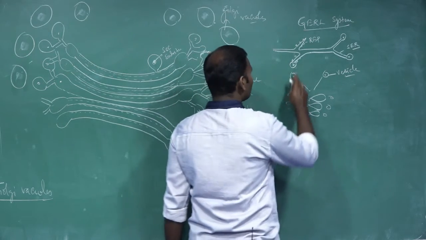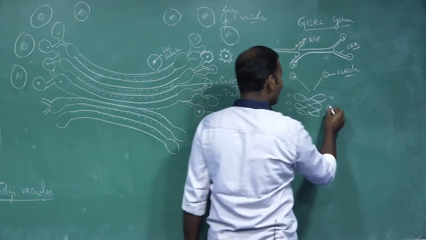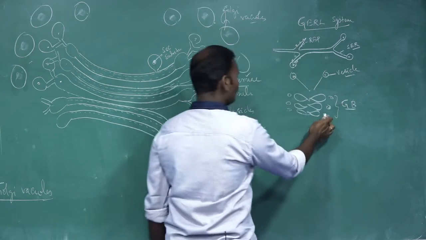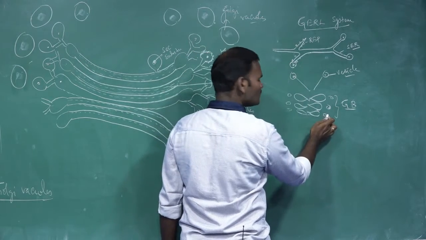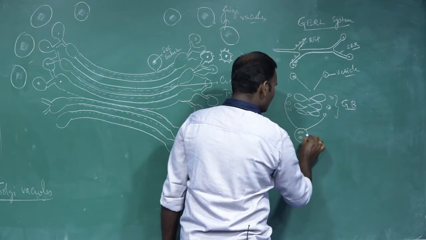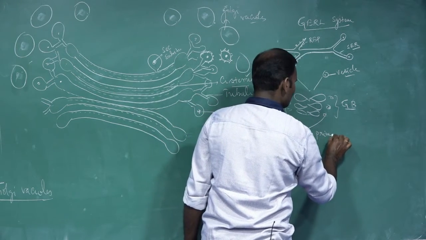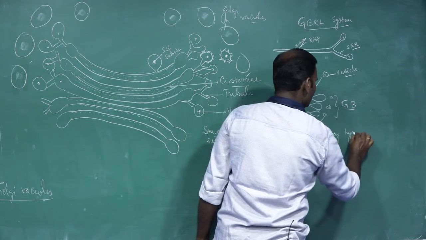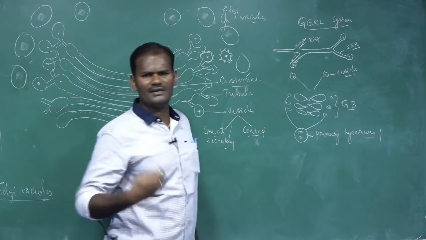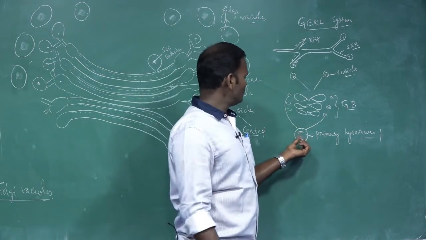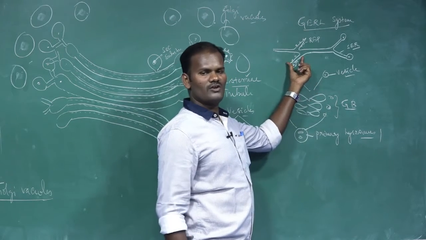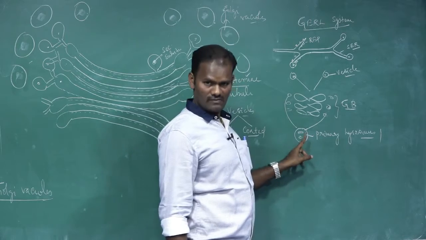So the vesicles from the rough endoplasmic reticulum and also from the Golgi body, these are the Golgi bodies. The vesicles both from the endoplasmic reticulum as well as the Golgi bodies are fused together to form a primary lysosome. Lysosomes are also called suicidal bags, as we discuss in other videos. How are these primary lysosomes formed? The vesicles from both Golgi bodies and endoplasmic reticulum are fused together to form primary lysosome.